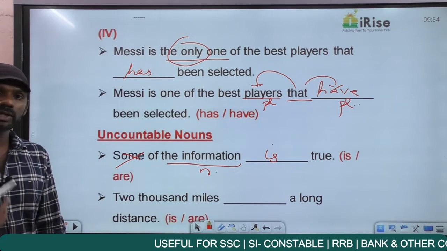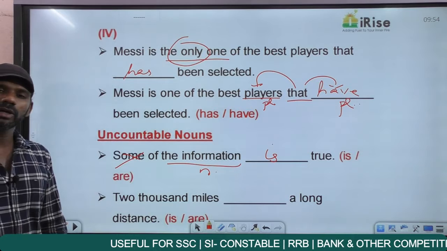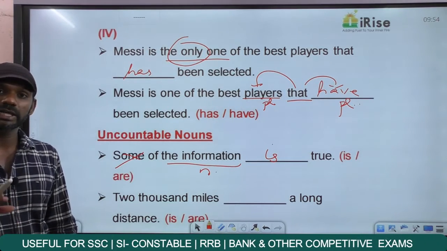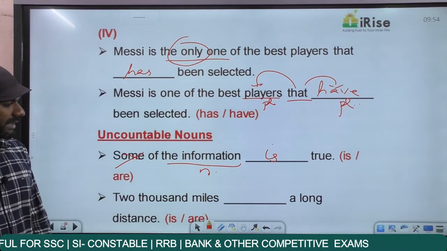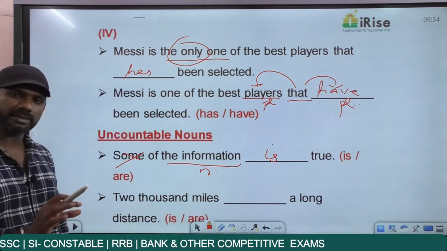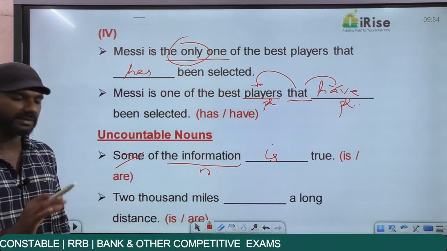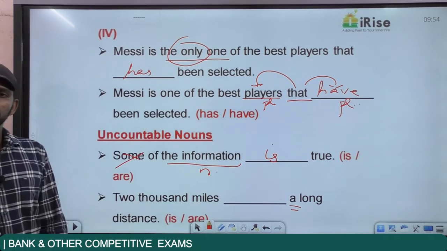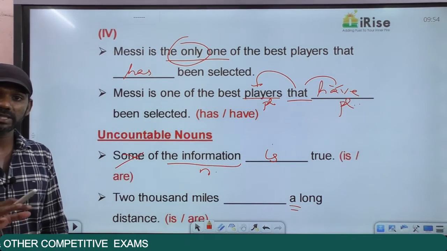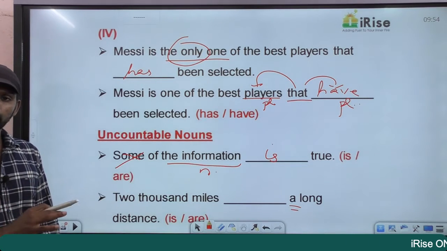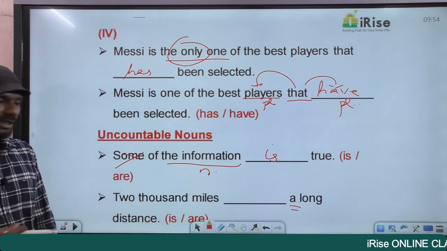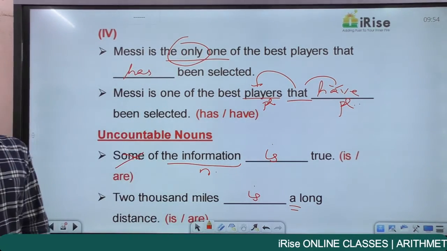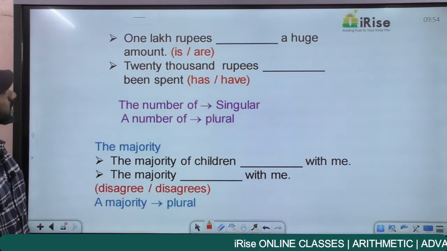10,000 miles dash a long distance. Measurements carry a singular verb with them. That is one reason. Right? Now, if you are not getting the help of one rule, forget about it. Think about some other rules. Because every sentence has at least 5 rules in it. 2,000 miles dash a long distance. I told you, measurements carry a singular verb with them. Then, a long distance. A tells us that the verb in the sentence must be singular. So I can conclude that the verb I have to use in this statement is singular. So 2,000 miles is a long distance. Getting it? Right.